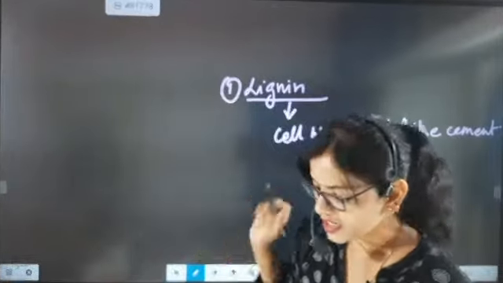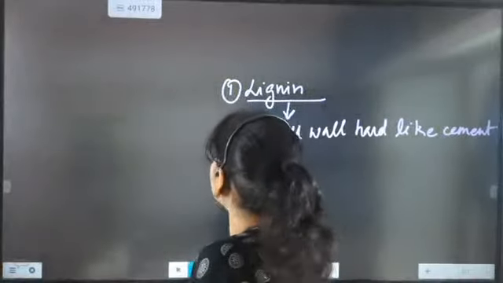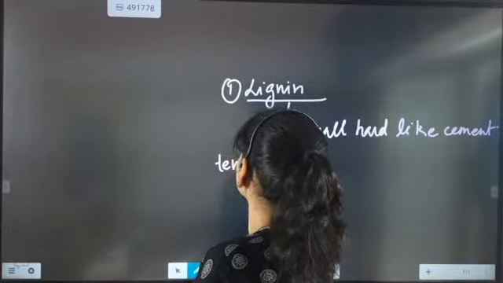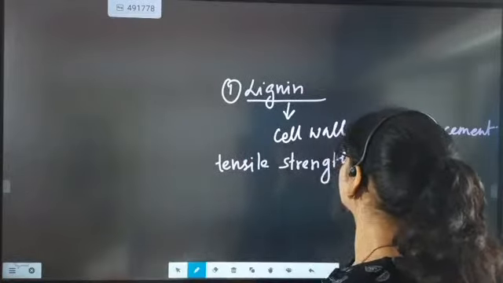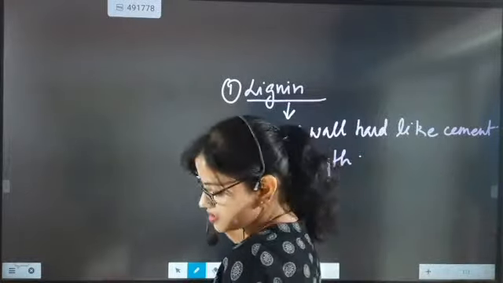Then beta, it is providing two things. One is tensile strength. Second is compressional strength.